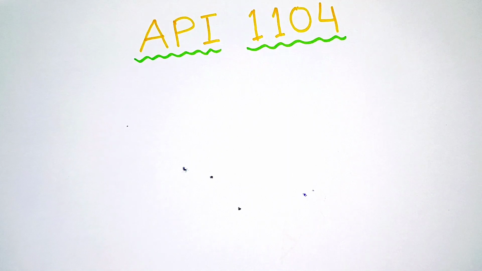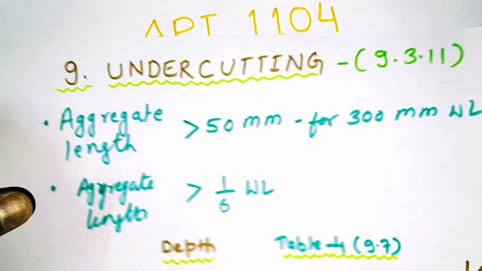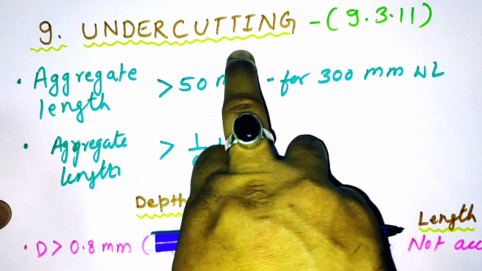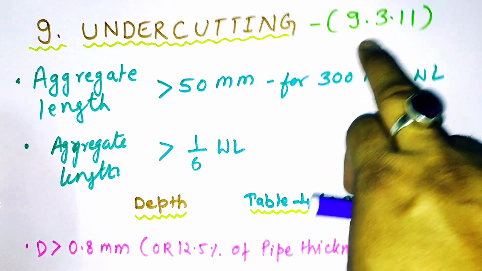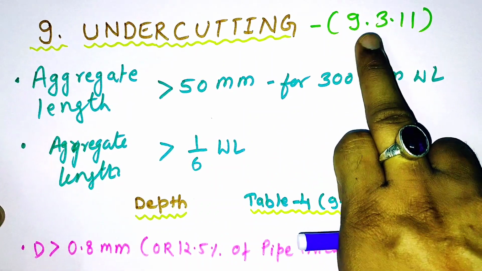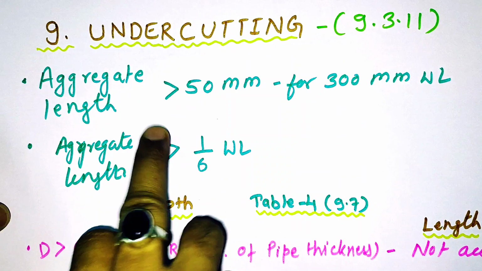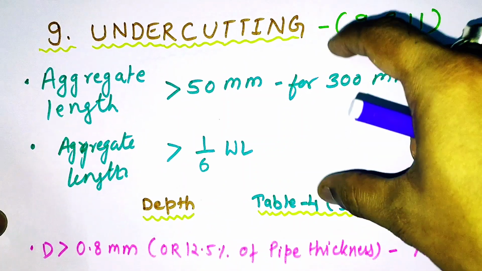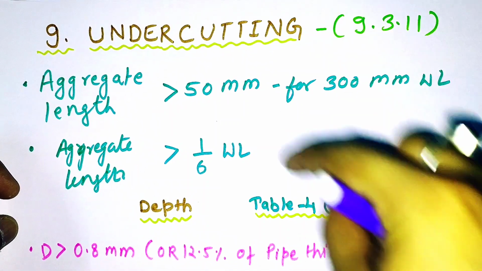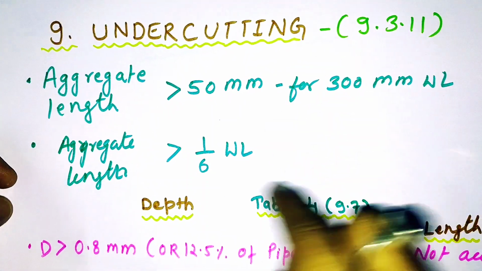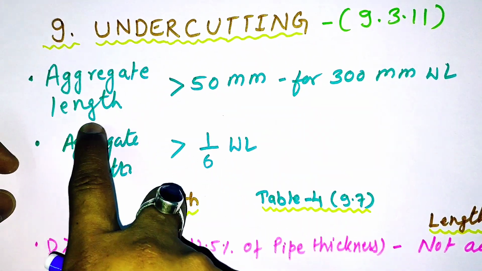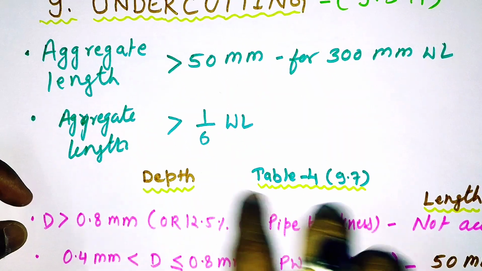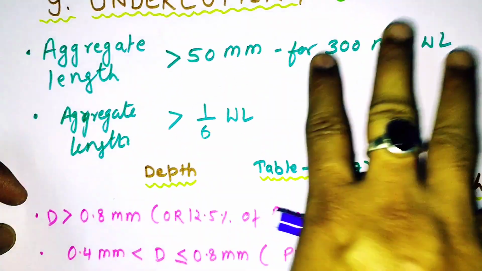Finally, it's undercutting. The ninth one. In API 1104, it is mentioned as undercutting. Most of the time we call it undercut, but in API it is given as undercutting, and the clause in which the criteria is given is 9.3.11. Now there are two things, friends, you need to understand. If that undercut is inside the weld, not on the surface, then this criteria will be applicable: aggregate length more than 50 mm for a 300 mm weld length, we'll reject that, and aggregate length more than 1/6 of the wall thickness, we'll reject that.